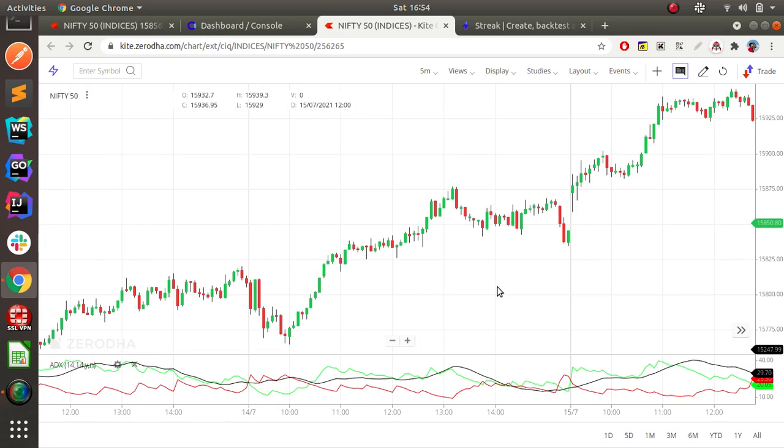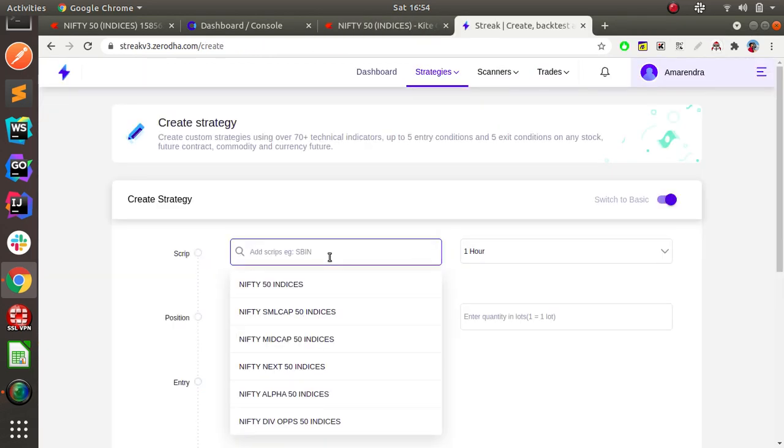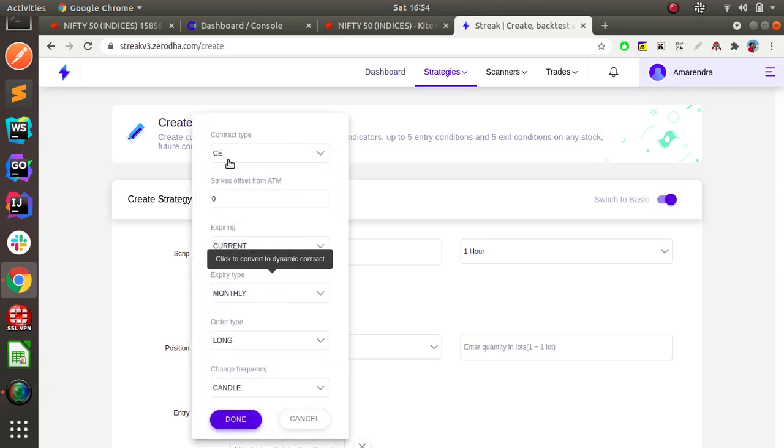It's simple, and let's go to Streak, Nifty 50 index. So as you know, for a straddle we need to short both CE and PE at the money. It may not be at the money, you can sell both CE and PE of the same contract in the money or out of the money as well. That is also called a straddle itself, but for our sake we are going to sell both at the money, CE and PE. I am selecting current weekly short